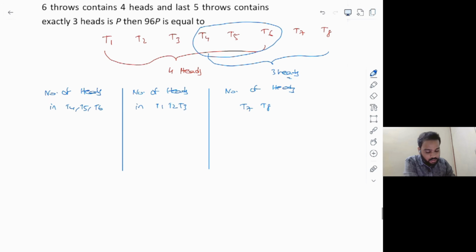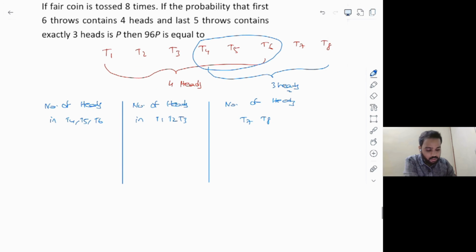Okay. So let's try to check the cases here. First of all, check whether zero number of heads is possible in T4, T5, T6. That is, there is no head in T4, T5, T6. It's not possible, right? Because if T4, T5, T6 has no head, then T1, T2, T3 has to cover 4 heads in total, which is clearly not possible. And that's the reason zero is not a possible case here.